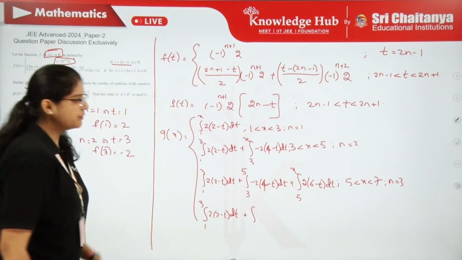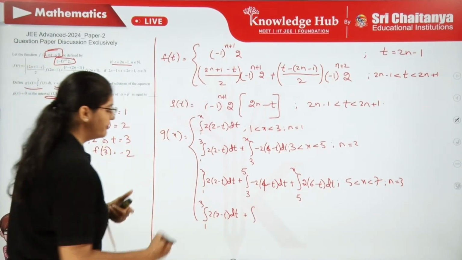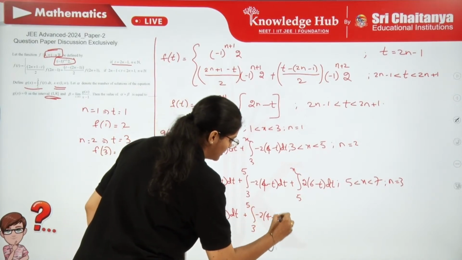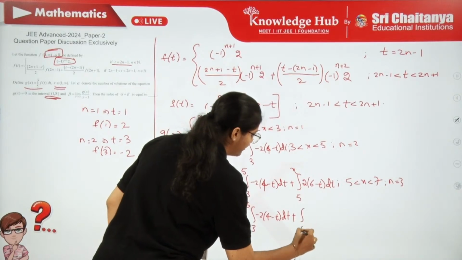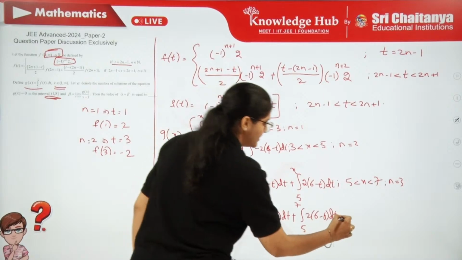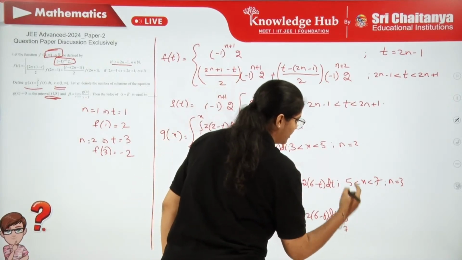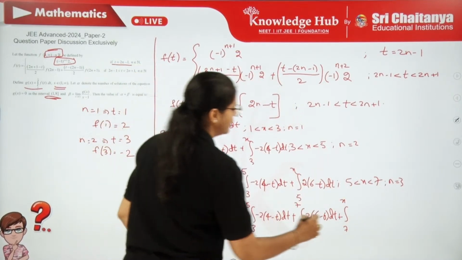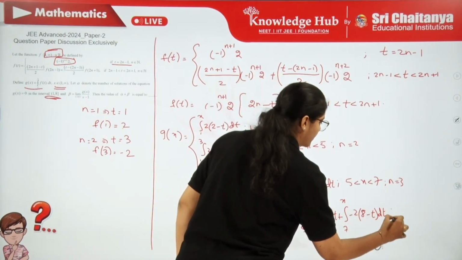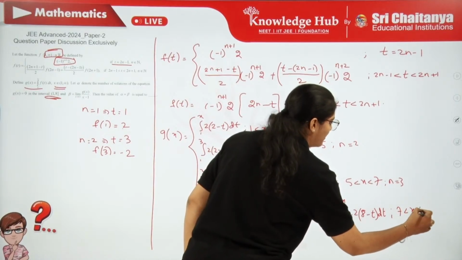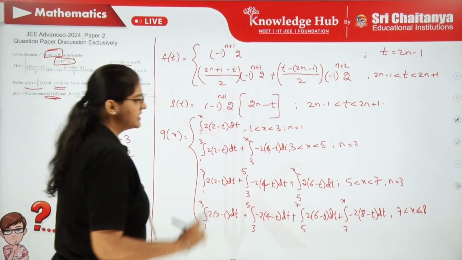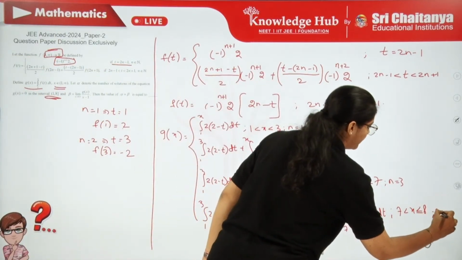So compared to all the questions, this is a little bit lengthy. If you work it out, then only you are finally going to get the solution. Otherwise this is tricky. Then 5 to 7, you can simply write (6 minus t) dt, and then 7 to x. Finally you have to place n equals 4, so that will be minus 2 times (8 minus t) dt. So from 7 to 9, but we have to close it at 8, right? Because we are considering only till 8. This is when n equals 4.